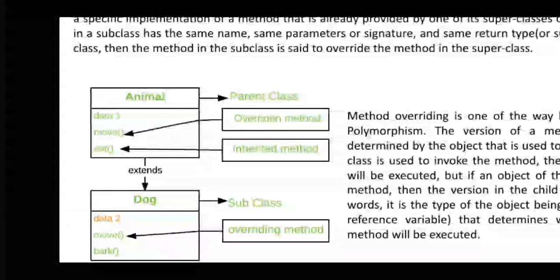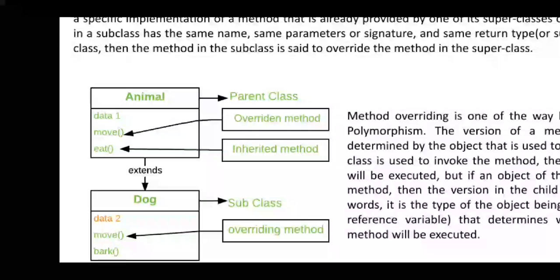So dog accesses the properties or attributes or the methods from animal, so animal is extended to dog. At that position, when you create an object of dog, it will override the function of animal. Override means it leaves it and executes with the function of its own. We can call that overriding.